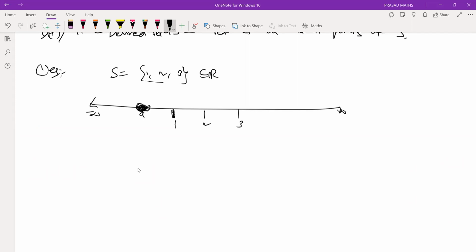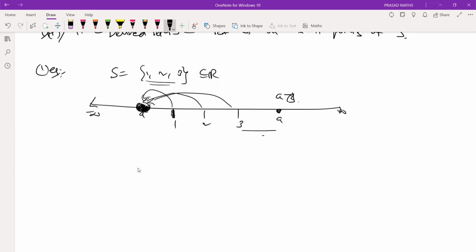In this shaded region, is there 1, at least 2, at least 3? No. Therefore, any point less than 1 cannot be a limit point. Now take a point which is bigger than 3. Is it a limit point? No, right? I'm going to choose a very small neighborhood.